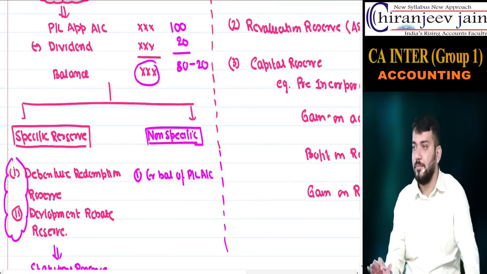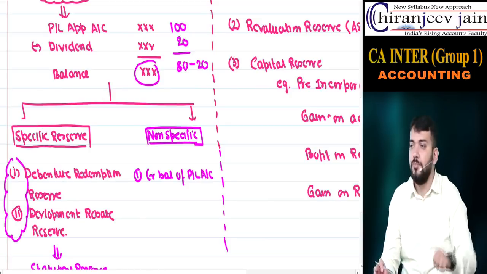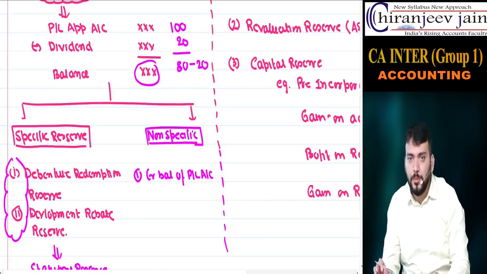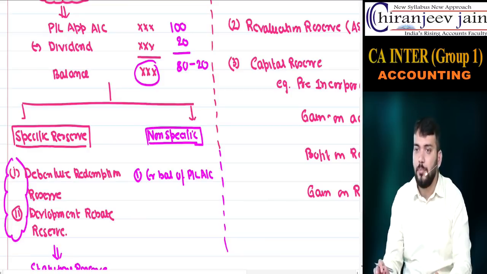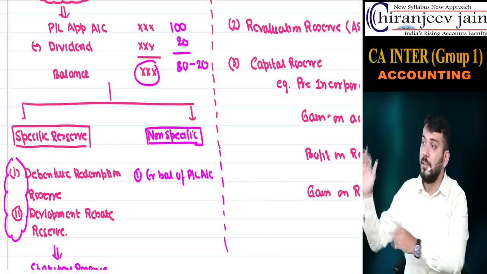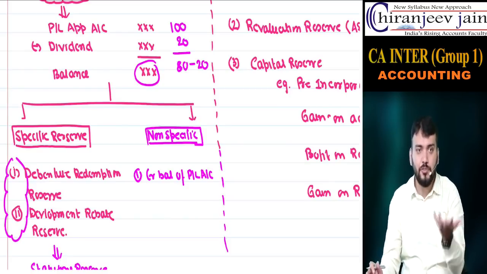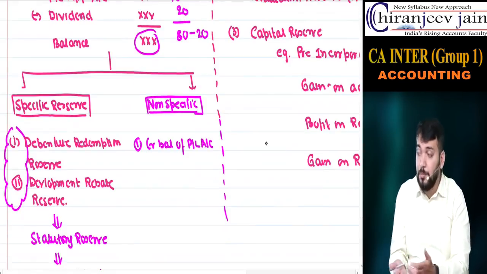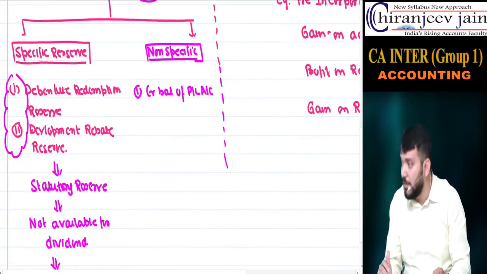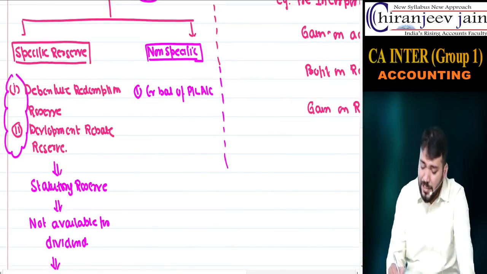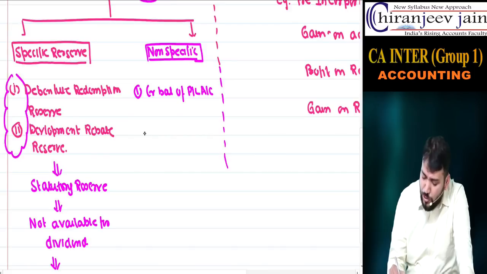How much is left? 60, which is in the PL appropriation account. That is the credit balance of the PL appropriation account, which will also go under the head reserve and surplus. So that is also a non-specific reserve. Second, sometimes we create, I don't know why, but we create general reserve.